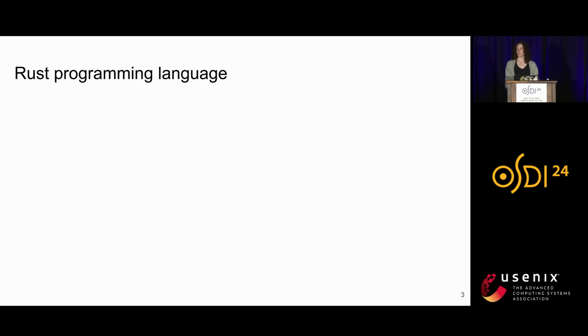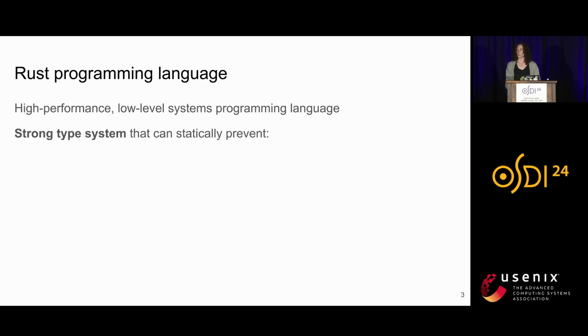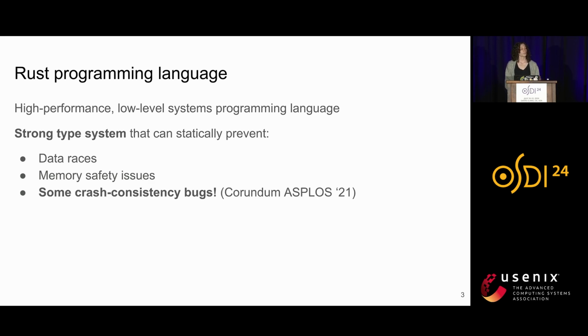To do this, we look to the Rust programming language, which is a high-performance and low-level systems programming language that is growing increasingly in popularity. A large reason for this popularity is its strong type system that can statically prevent a wide variety of critical bugs, including data races, memory safety issues, and, as some recent research has shown, some crash consistency bugs.